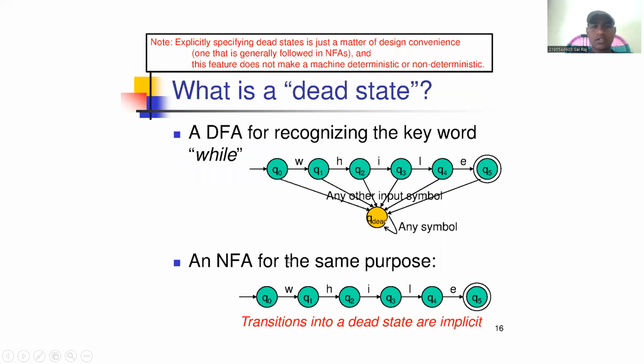Next, what is a dead state? We use it mainly in the DFA. A DFA should contain all input symbols in every state. Whenever we don't require an input symbol, we simply send it to the dead state. We simply call this a dead state. In an NFA we won't use the dead state.